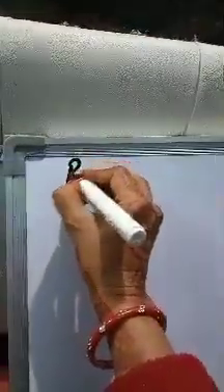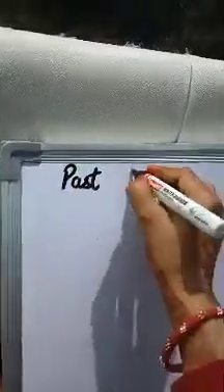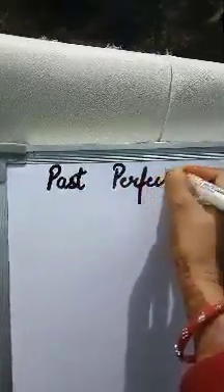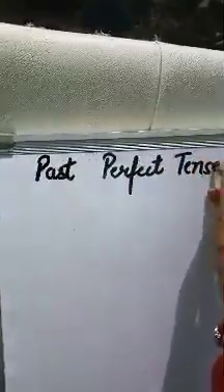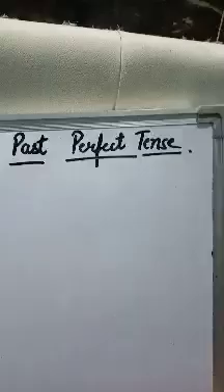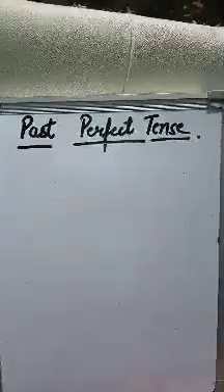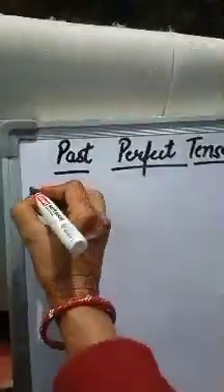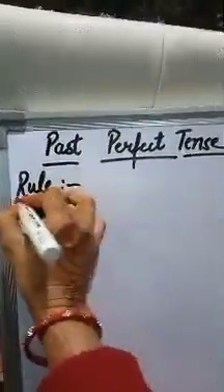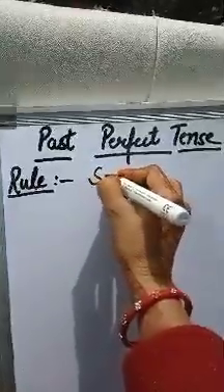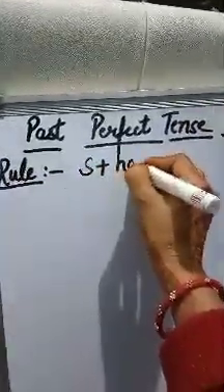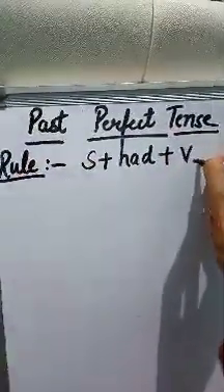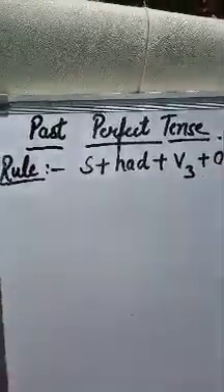Next one is past perfect tense. You know about its identity. चुका था, चुकी थी, चुके थे, and its rule is subject plus had plus third form of verb then object.